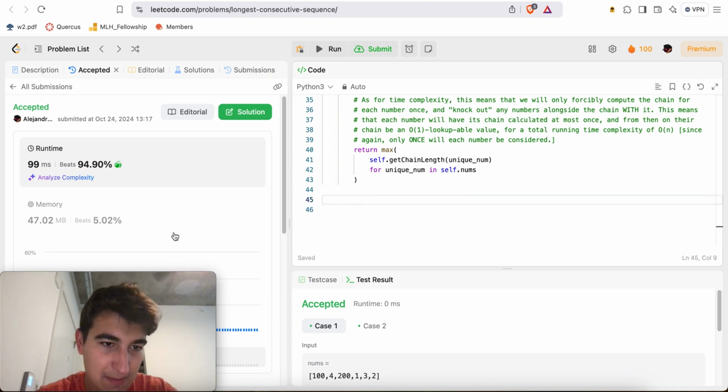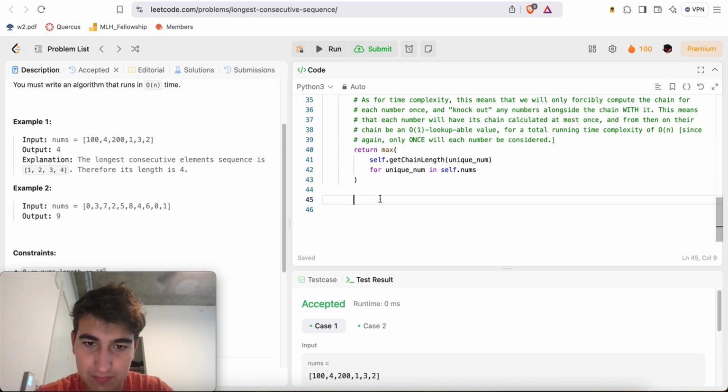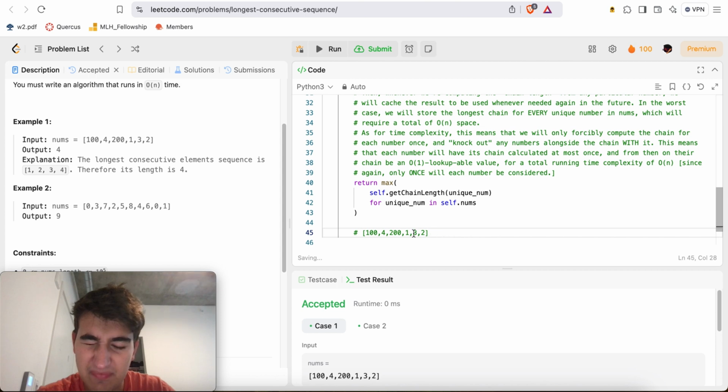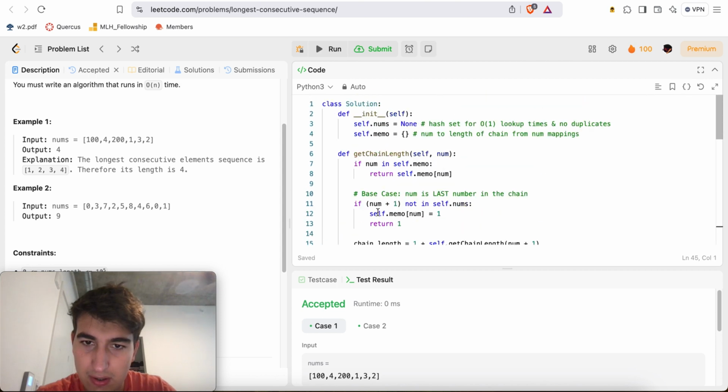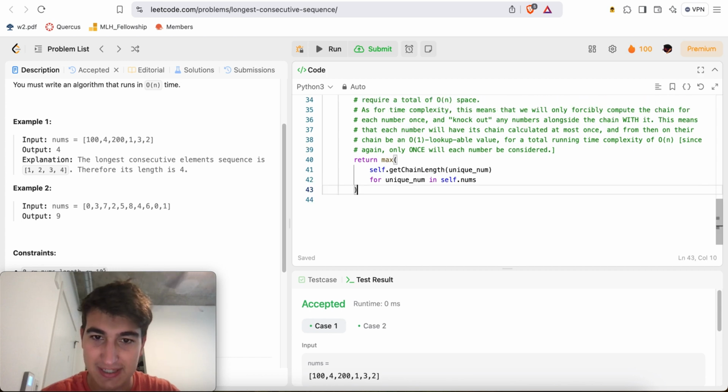okay, maybe we look at an example, right? So we'll think about the number of operations we do. So if we take an example like this, okay. So first of all, I'll say, as always in all my videos, I do a quick explanation of how I was able to solve the problem. So here I was going down a tangent of why this is O of n, but I might as well explain that as I do my solution explanation, so that I don't have to do it twice in the same video.